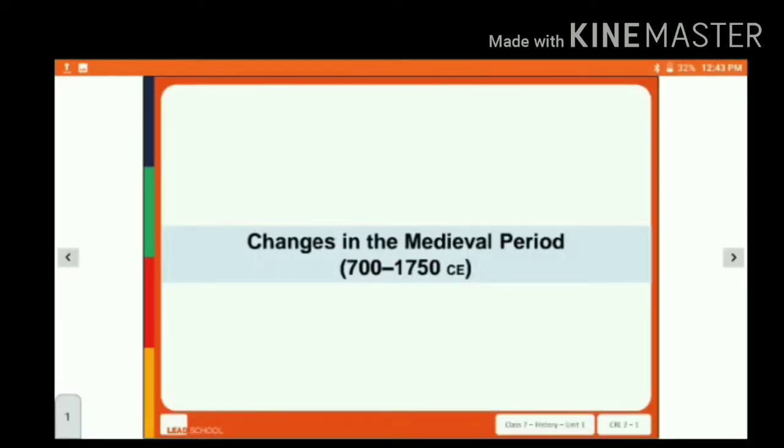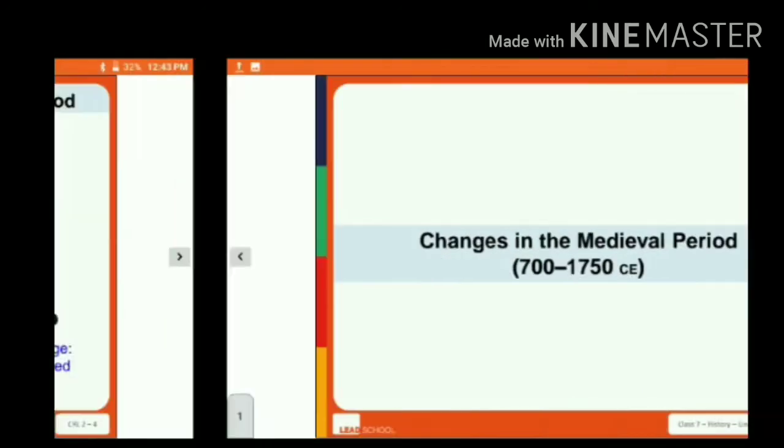Students, now we are going to revise Unit 3 and the important topics of this unit. We have already learned in the previous class about the changes in the medieval period. Now we are going to briefly discuss these changes.